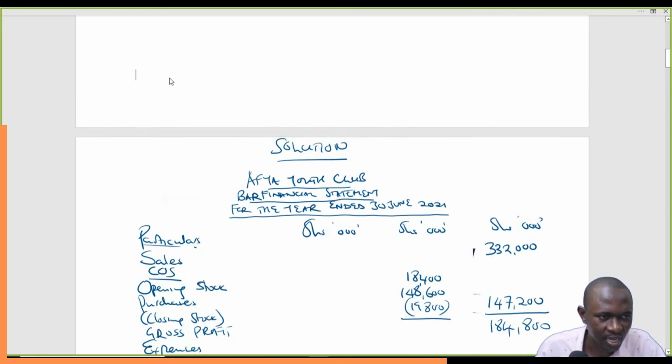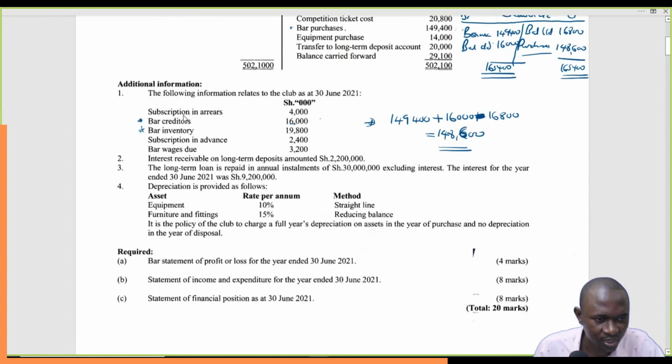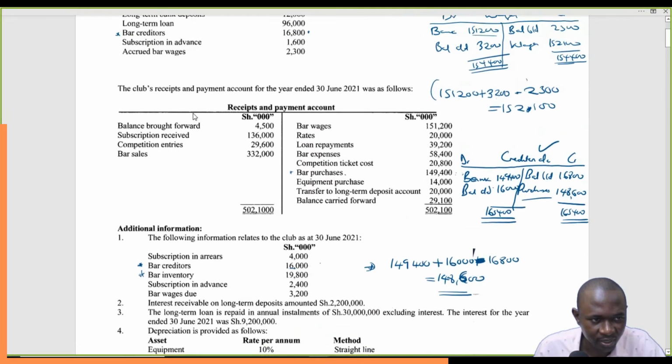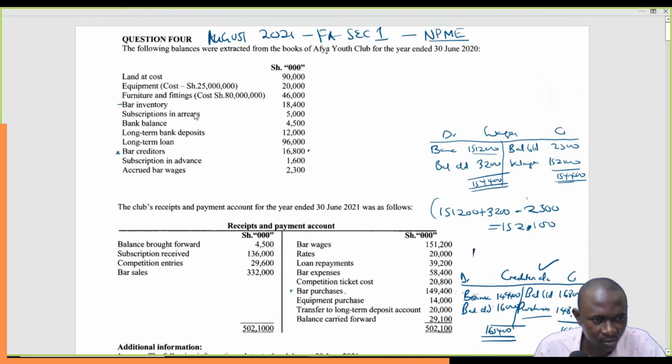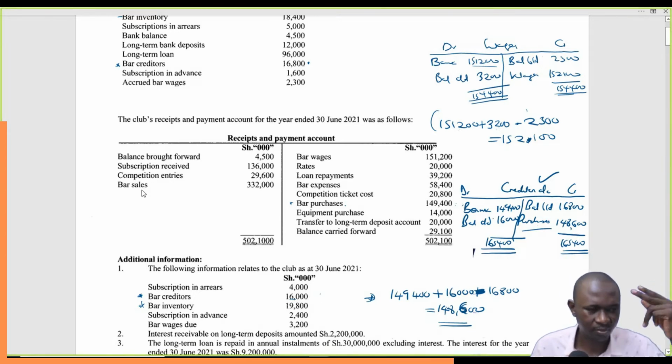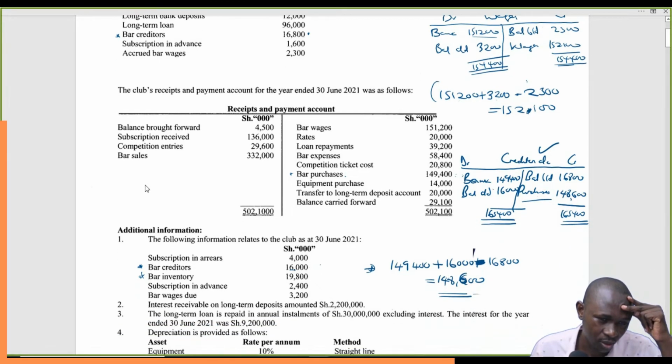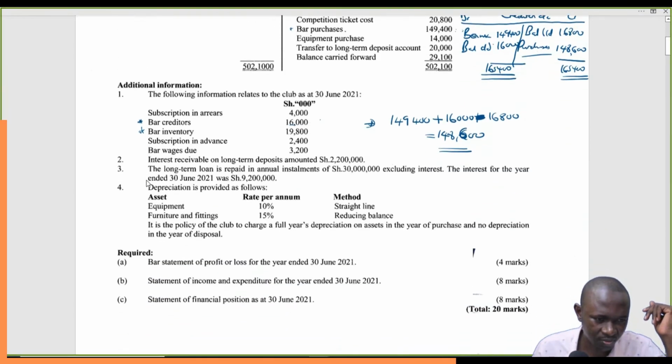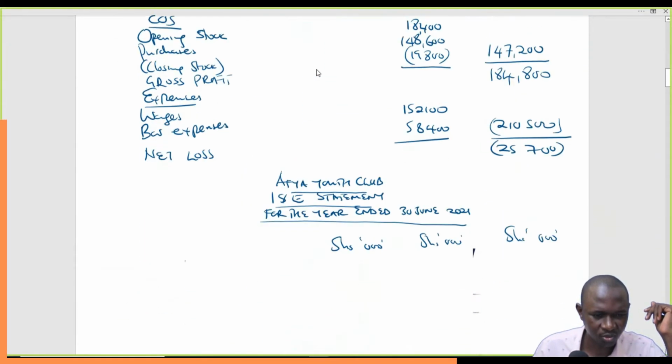Because this is a club and it's a non-profit making entity, the most common source of income is the subscription. So we'll start with subscription. This is an income. Of course, we have competition entries here. This will be an income. We also have bar sales. So we have that also. So let's start with the subscriptions. Definitely subscription is an income.